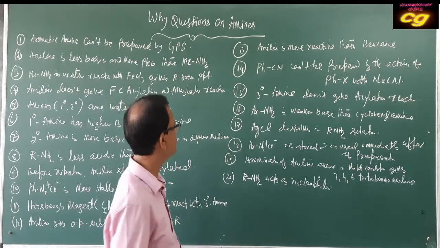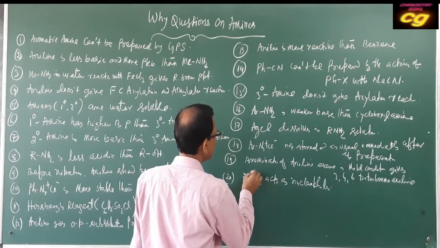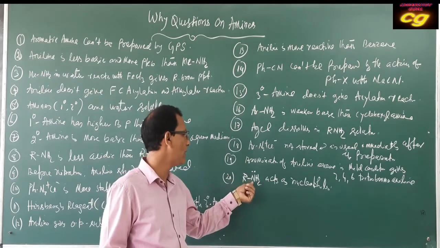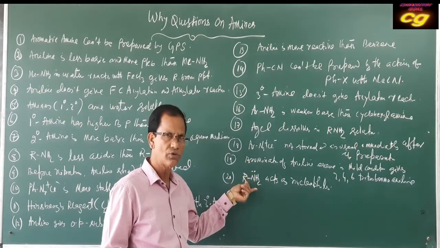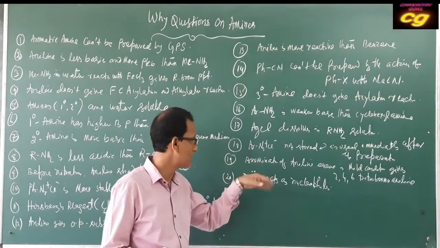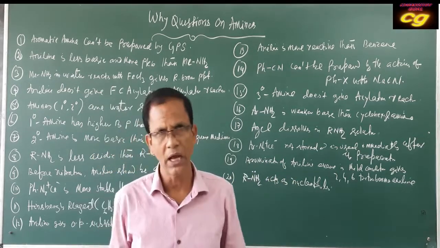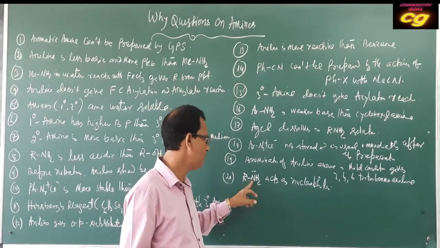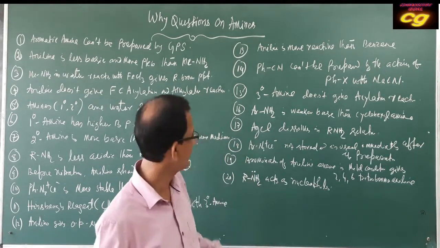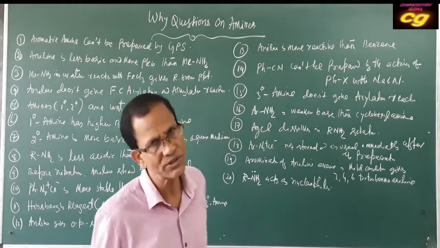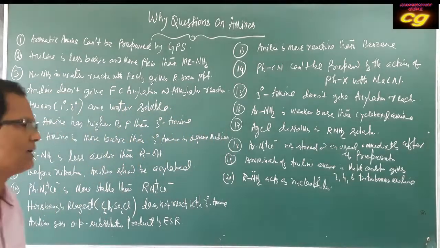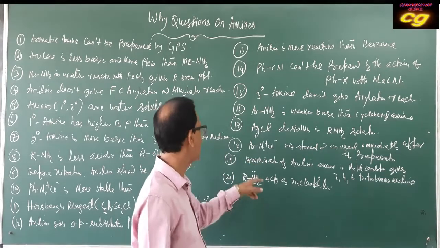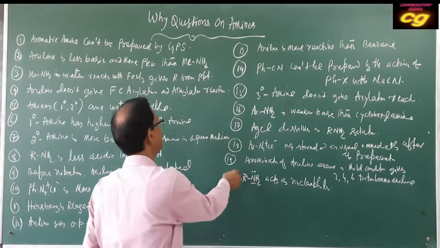Why? Because amines have a lone pair on nitrogen. As it has lone pair electron density on the nitrogen atom, it is attracted towards electrophiles. As it has electron density, a source of electrons, on nitrogen, it is attracted towards electrophiles. That's why it acts as a nucleophile, due to the availability of a lone pair on nitrogen. Okay, this is the answer.